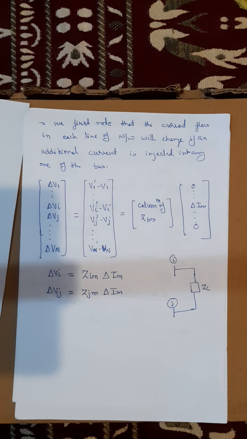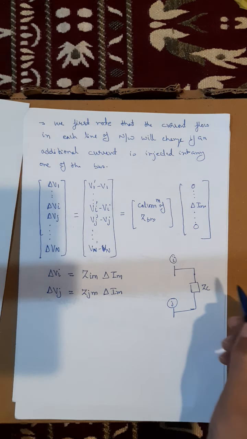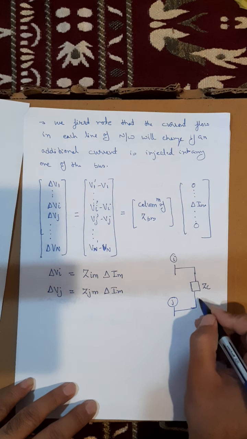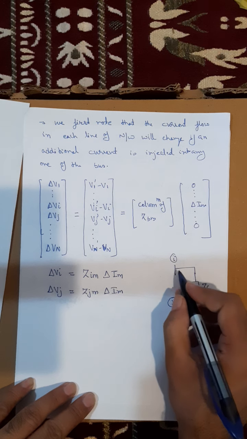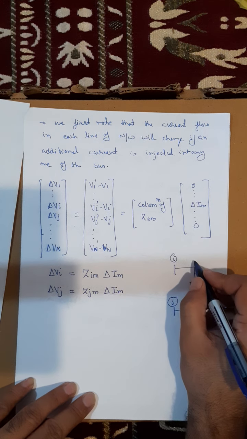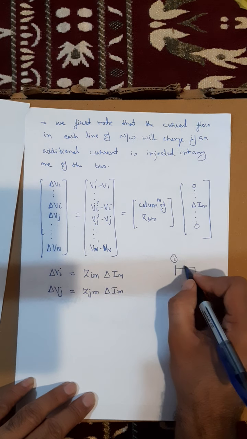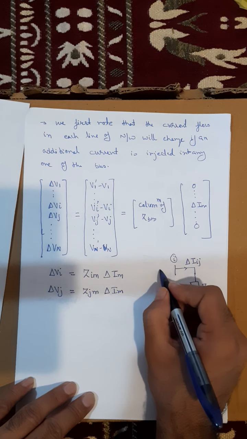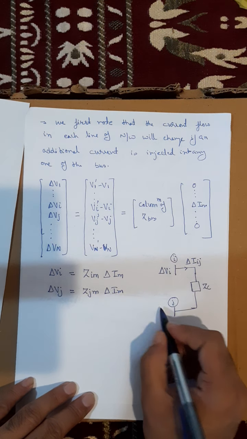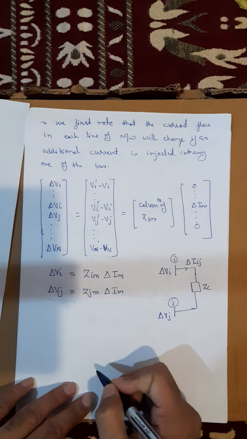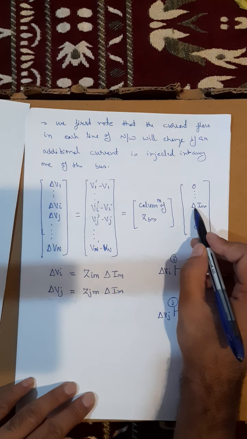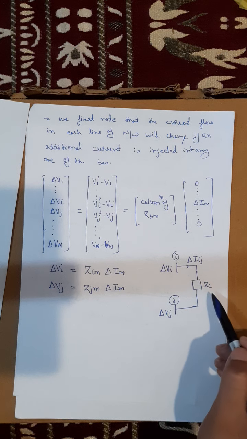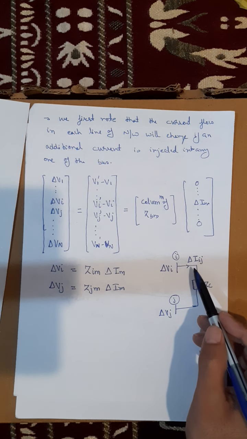Okay, so what will be the change in voltage at bus? So I am saying, because of this current injection delta Im, the current that is flowing between bus I and J, it changes by delta Iij. It is because of the change in voltage at bus I by delta Vi, and change in voltage at bus J by delta Vj. And this change in voltage is because of the change in current injection at bus M. So the current in the impedance Zc will change by delta Iij.